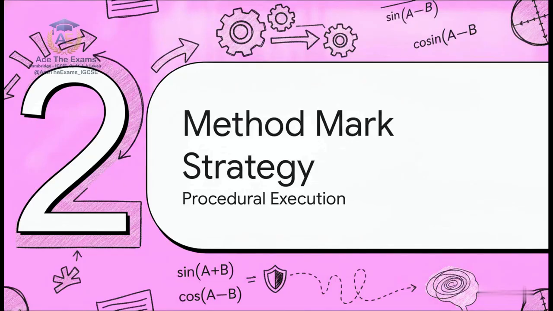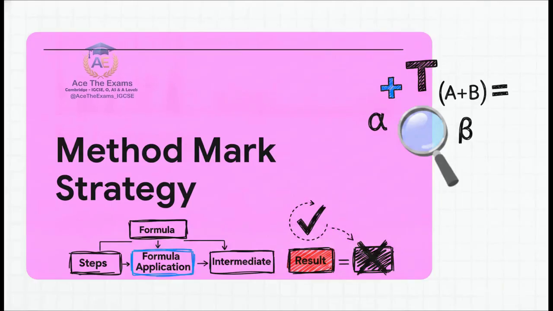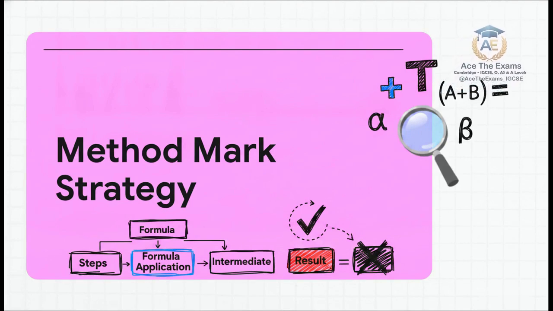Moving to Act 2, the pure telemetry coordination debate, we are opening up the method mark strategy protocols. All right, team. This is where we shift from theoretical physics to real high-pressure exam tactics. If you ever feel your heart rate spike because you're terrified a tiny arithmetic error is going to blow up your whole response, you need to hardwire this definition into your mainframe. The method mark strategy is all about earning exam credit for demonstrating the correct analytical process, even if your final mathematical calculation is flawed.